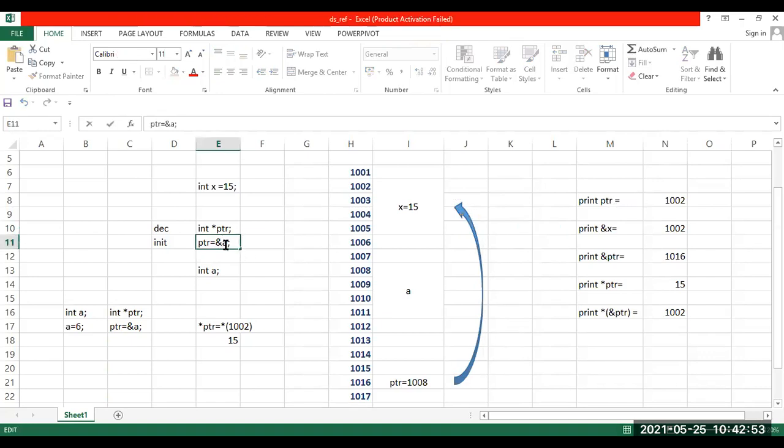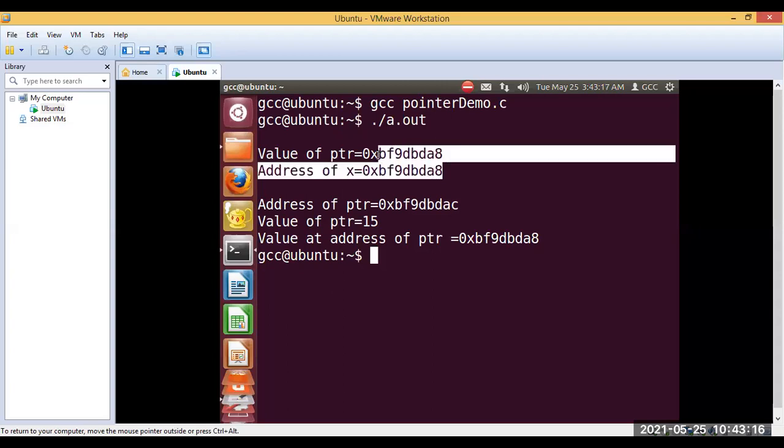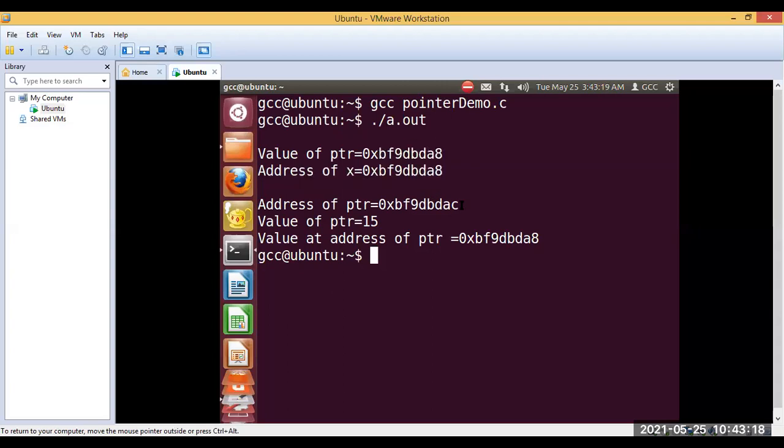So this is initialized to ampersand x. This is the current state now. So PTR, we have got a hexadecimal value there. Let us verify here. Even this value changes to 1002. So observe PTR value and the addresses both are same here. We'll go back to our program. So these both are same. Next, the address of PTR has to be a new value there, which